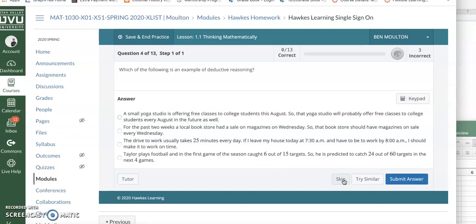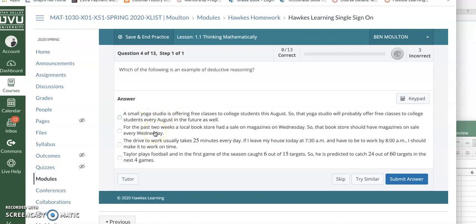Now this one's a different story. So what's an example of deductive reasoning? So with deductive reasoning, I like to look at it from the broad perspective and then narrow it down to a single instance. Let's see if I can elaborate on this based on the examples they give. A small yoga studio is offering free classes to college students this August. Okay, so that's a single example. So the yoga studio will probably offer free classes to college students every August. That's a general. Okay, so it's going from specific to general. Now, that's an example of inductive reasoning, is when you go from specific to general, so it's not this guy.